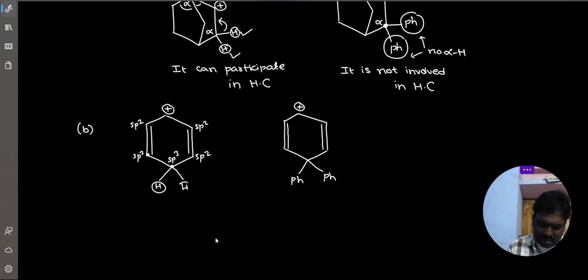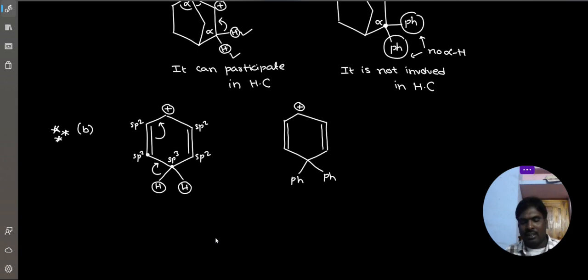This is the reason these hydrogens are also involved in hyperconjugation. Understood everyone? Where conjugation is ending, that ending sp2 carbon is attached to at least one sp3 carbon. At that carbon, at least one alpha hydrogen is there, and that also participates in hyperconjugation. It is also a very, very important application.